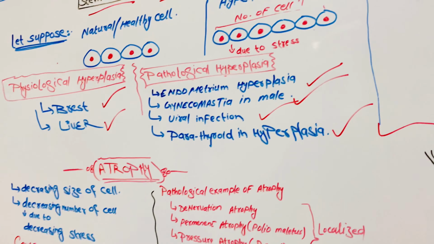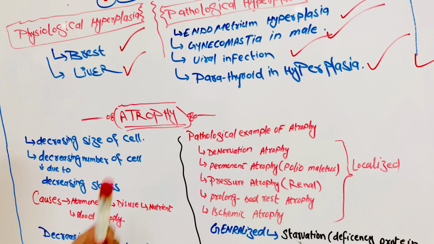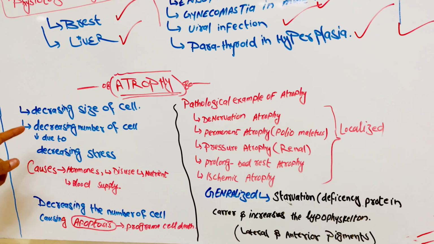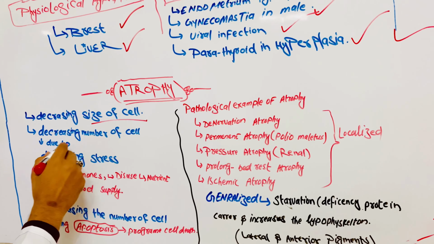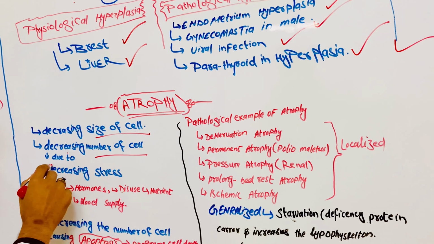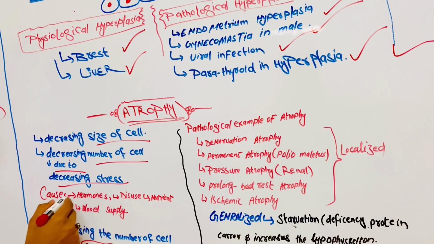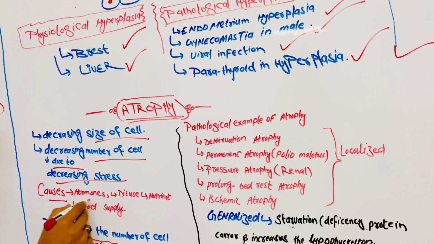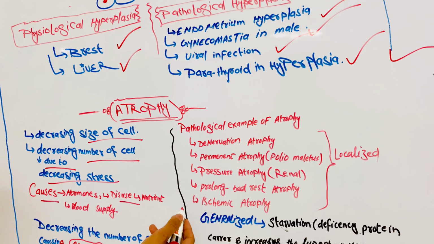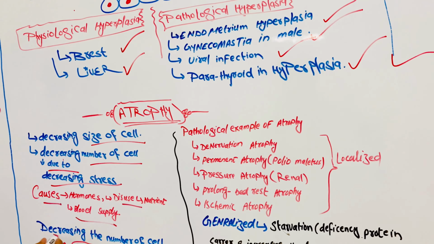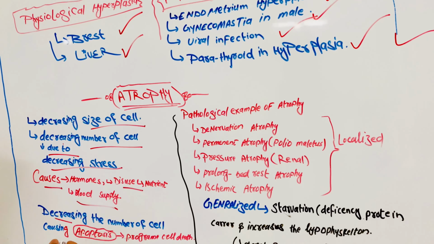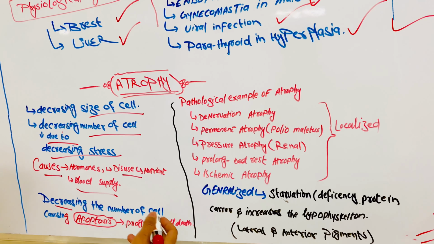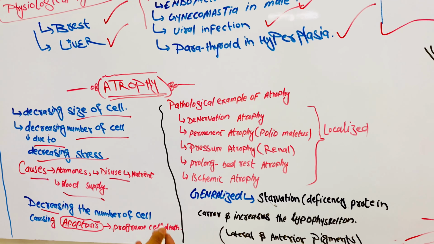And next, we will talk about atrophy. In atrophy, the size of the cell and the number of cells decrease due to decreasing stress. Its causes are hormones, disease, nutrients, and blood supply, and the decreasing number of cells occurs by apoptosis, a programmed cell death.